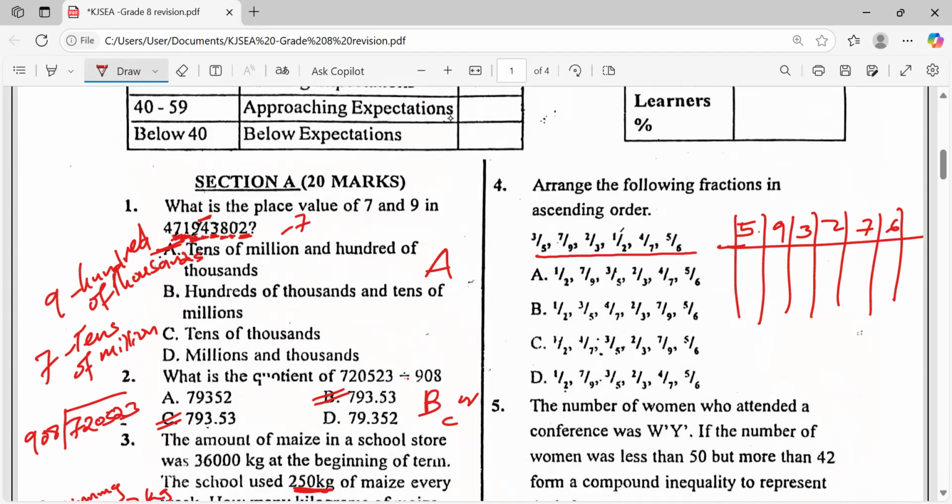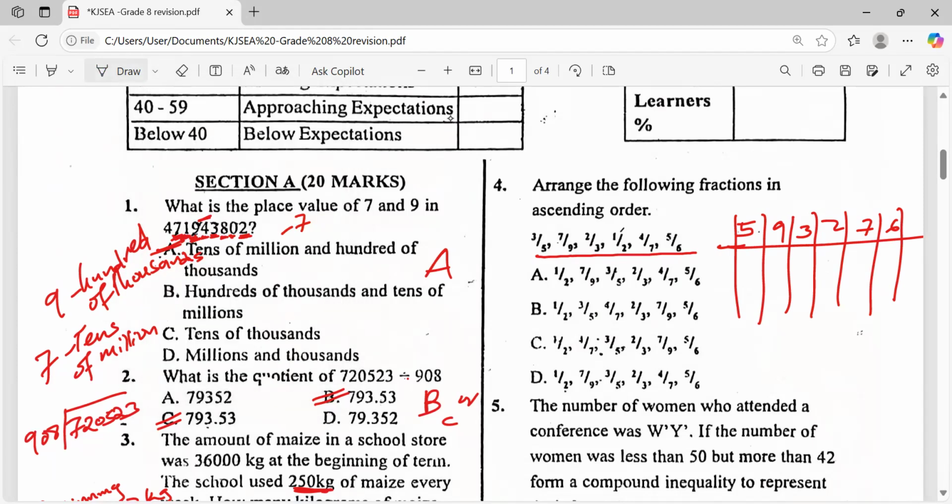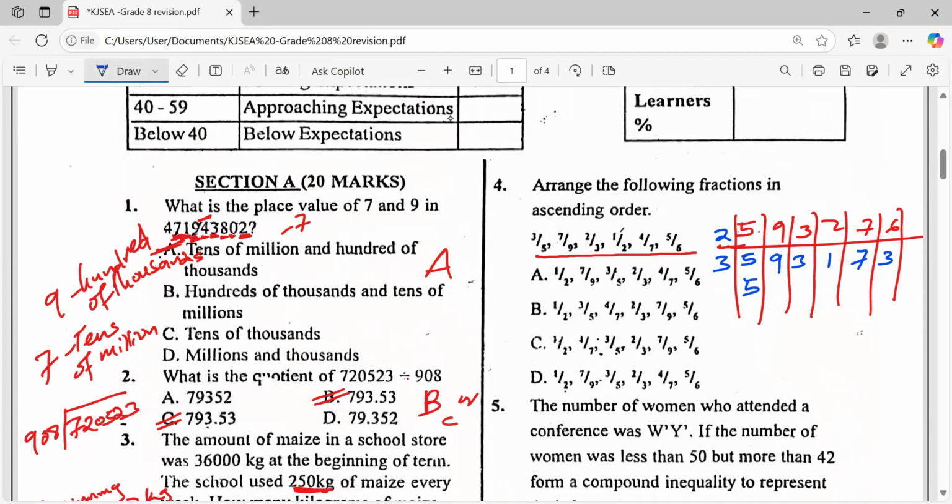You find the LCM. Let's find the LCM. 2 goes into this one how many times? We have 5, 9, 3, 1, 7, 3, isn't it? It goes 3, which is 5, 3, 1, 1, 7, 1.